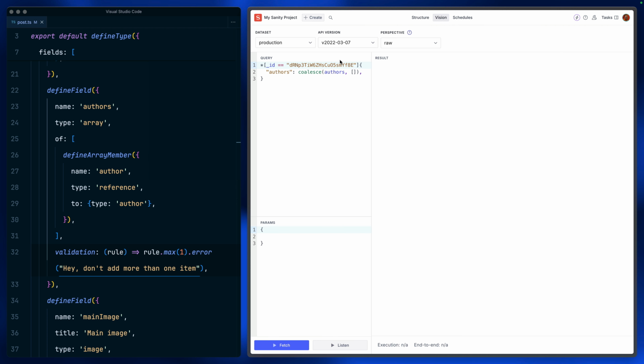So if that array was actually empty and we queried for the authors, we get null. But what we can instead do is use coalesce to say, if this is going to be null, then return an empty array. And I think this is much more secure for a front end that's going to be receiving an array to make sure that it never receives null. And TypeGen will respect this as well.